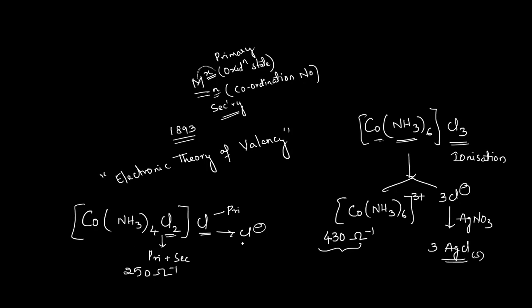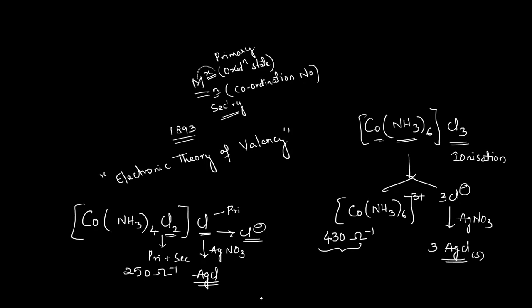The other evidence is this particular complex: if we add AgNO3, because of the presence of one chloride ion in the ionization sphere, it can precipitate 1 mole of silver chloride. So these are the evidences, right?